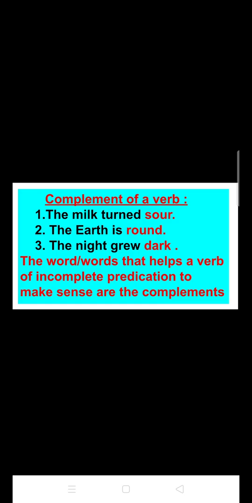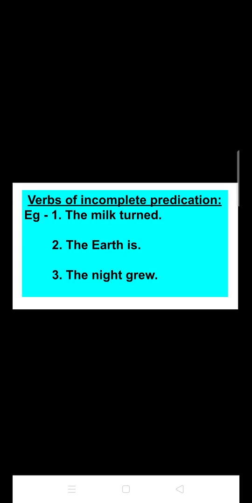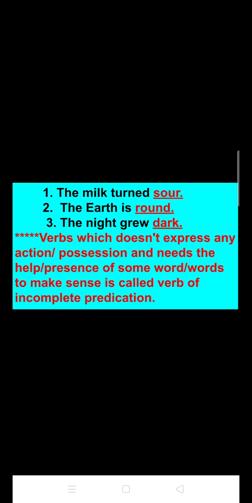So students, as I have told you earlier, in the first case the sentences had no objects and showed no sense, but after putting in the three new words, sour, round and dark, they provide a new sense or a new meaning to these sentences.